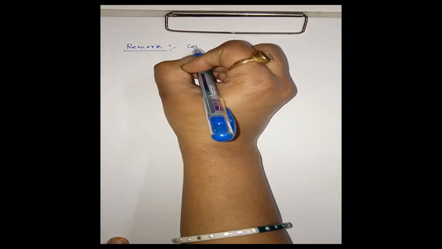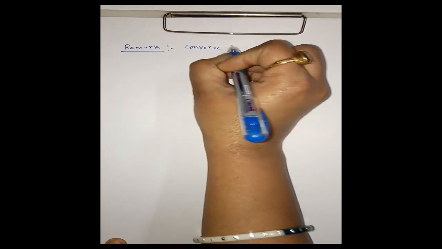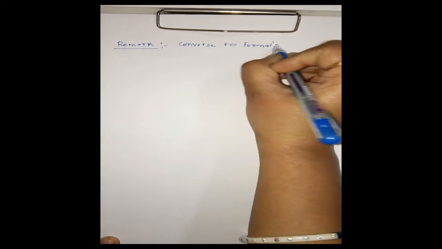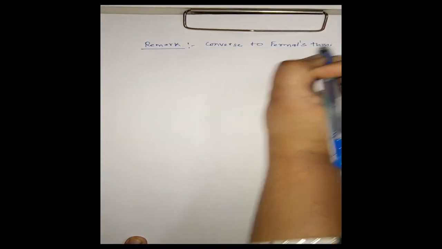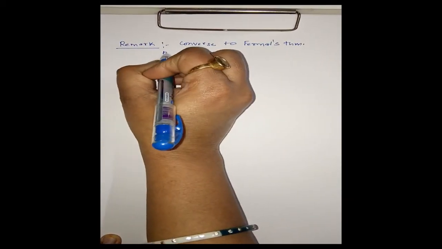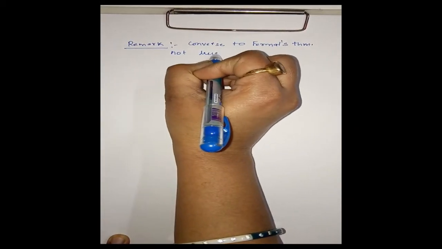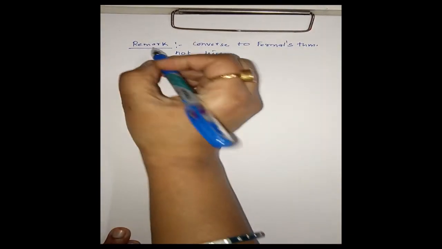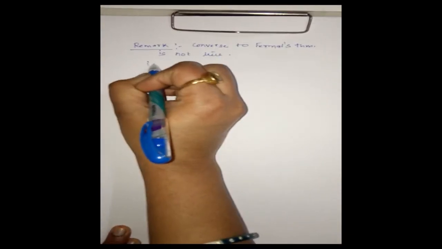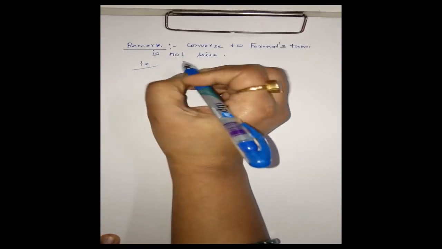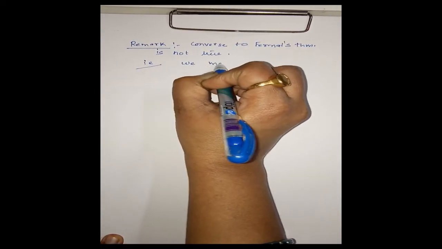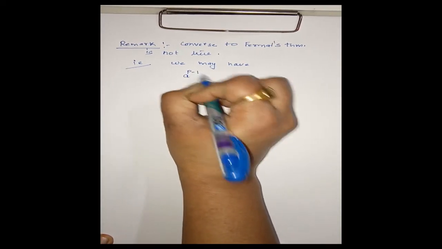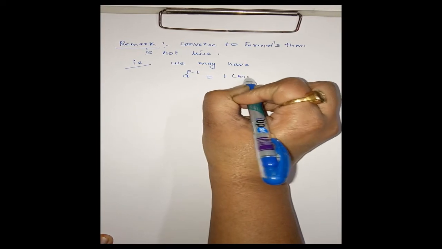Converse to Fermat's theorem is not true. That is, we may have a power P minus 1 is congruent to 1 modulo P.